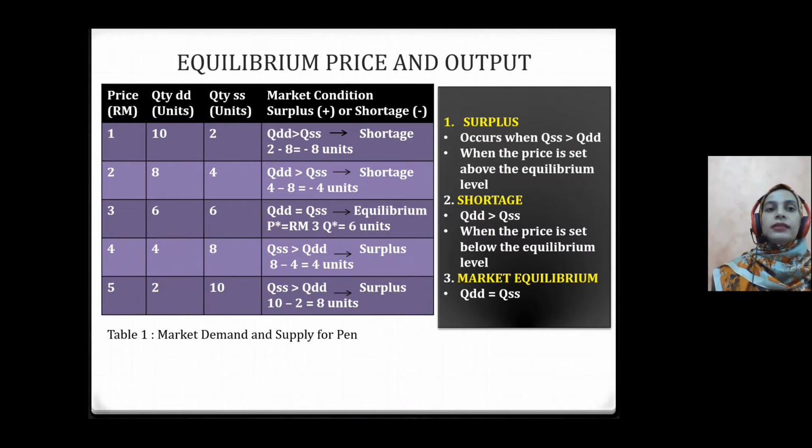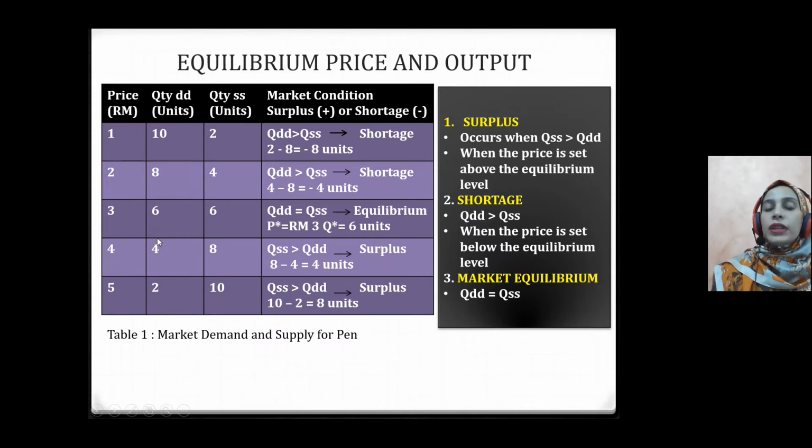Here is the analysis of equilibrium price and quantity. As you can see here, this is the price from 1 ringgit to 5 ringgit. We have the quantity demanded here and we have quantity supplied. And this is the market condition. So we see that the equilibrium is attained when quantity demanded equals quantity supplied. So here is the equilibrium condition where the quantity demanded, 6 units, equals the quantity supplied, 6 units. So the equilibrium price is 3 ringgit and the equilibrium quantity is 6 units.